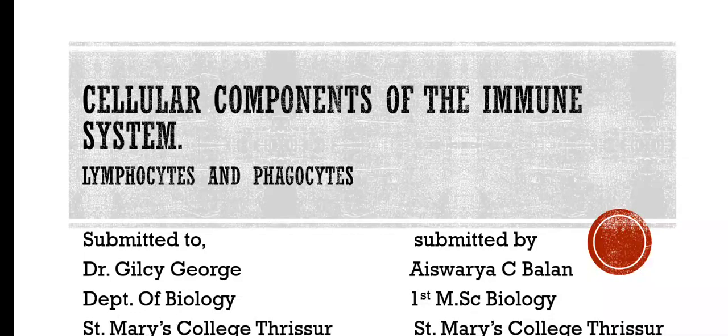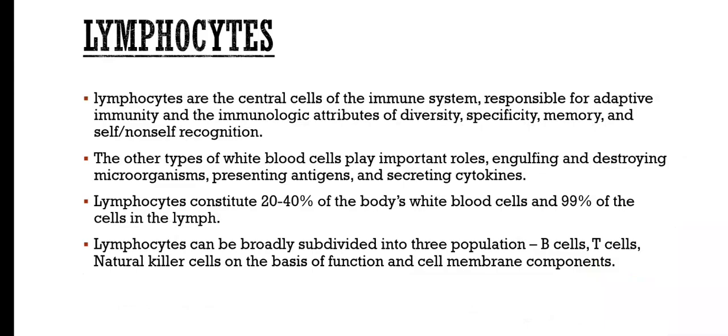The topic is Cellular Components of the Immune System, Lymphocytes and Phagocytes. Lymphocytes. Lymphocytes are the central cells of the immune system responsible for adaptive immunity and the immunological attributes of diversity, specificity, memory, and self-non-self recognition. The other types of white blood cells play important roles engulfing and destroying microorganisms, presenting antigens and secreting cytokines.